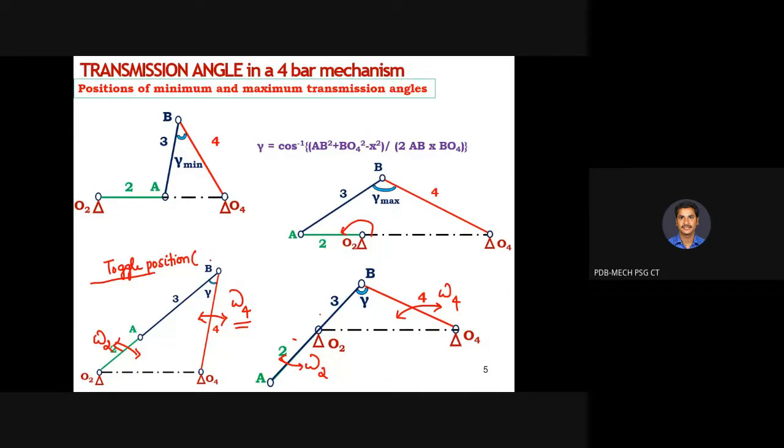So you can use all these names for it. In the toggle position, your rocker is going to reach the extreme position and it is going to change its direction. So at this position, definitely your angular velocity will be 0 in the toggle position. After that, in further rotation you will gain the velocity. So during the toggle position, if you take a snapshot, definitely the angular velocity of the rocker or output link is going to be 0. Is it clear? Yes, sir. Okay.